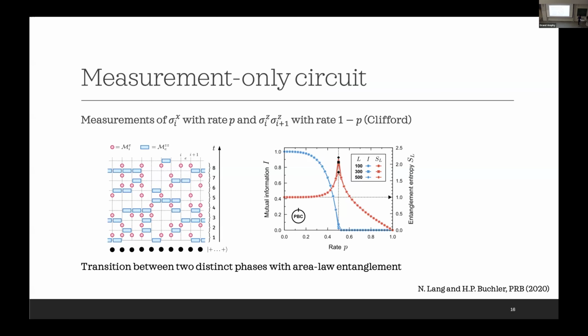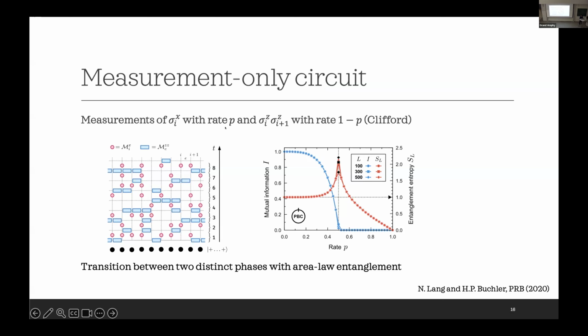The starting point here is a circuit that was first studied in this paper by Lang and Büchler. Here there are only measurements, and there are two types of measurements. There are the sigma x measurements, which occur with probability P on each site, and then there are the sigma z measurements. These occur on each pair of neighboring sites with rate 1 minus p.